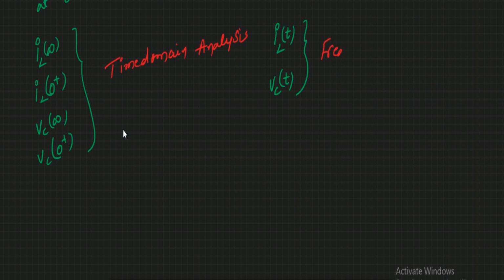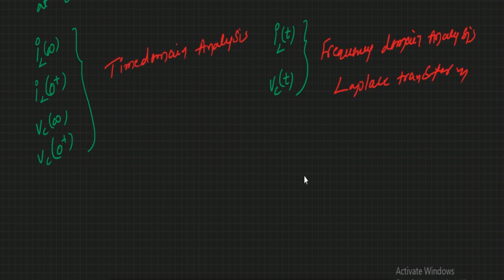Try to solve the problem with frequency domain analysis. Frequency domain analysis is nothing but your Laplace transform. With the Laplace transform, it is very easy to find your IL of t and VC of t.